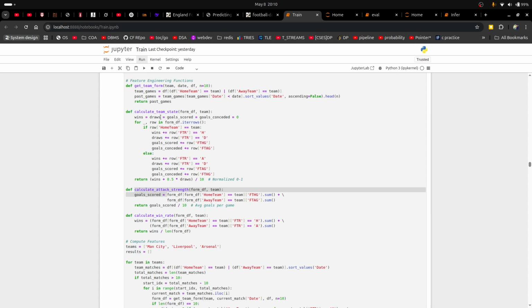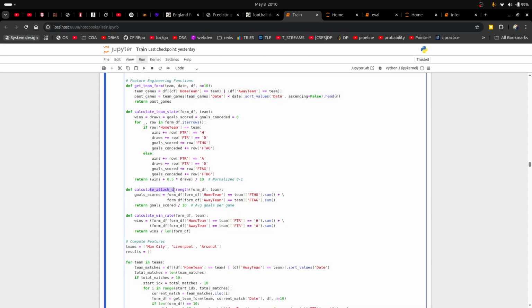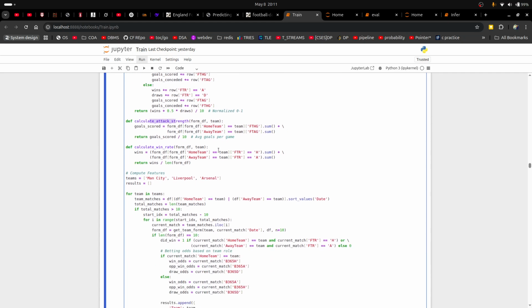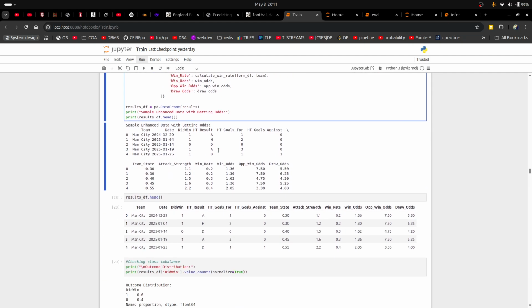So then we tried to compute team state and attack strength, which are also new features, based on the past wins and losses only. We are just trying to get a gauge on the current team state, like team performance, what kind of state they're in, so that we thought that'll help in our predictions. We've incorporated that into our data set now. As you can see, these are the engineered features: team state, attack strength.